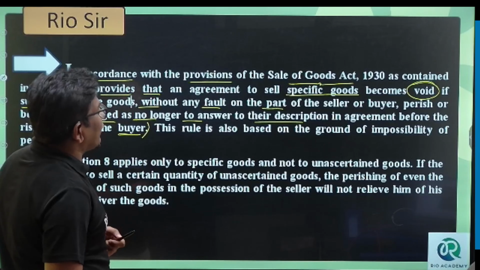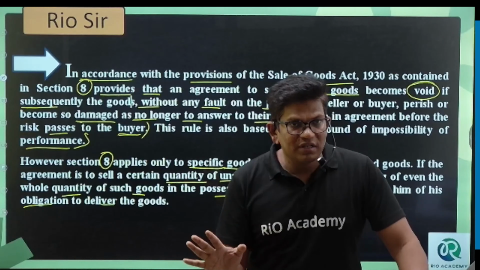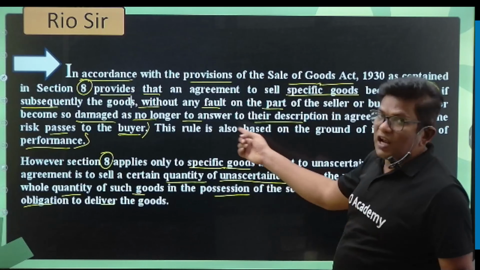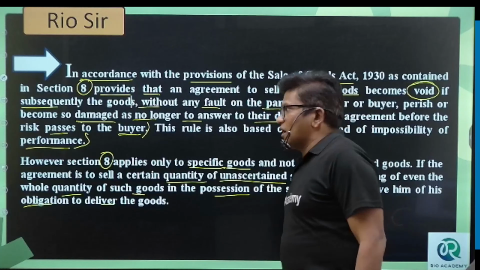Remember, if the goods are specific goods and they are damaged, the risk will be transferred to the buyer. If the agreement to sell relates to unascertained goods, a certain quantity of unascertained goods, the whole risk will again rest with the seller here. Understood, bacho? Understood?